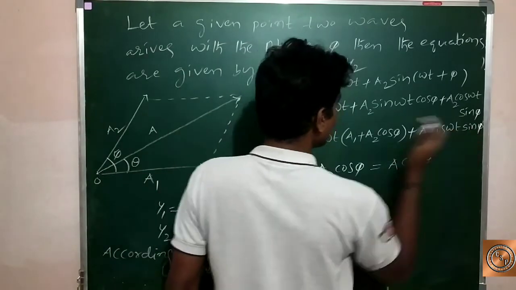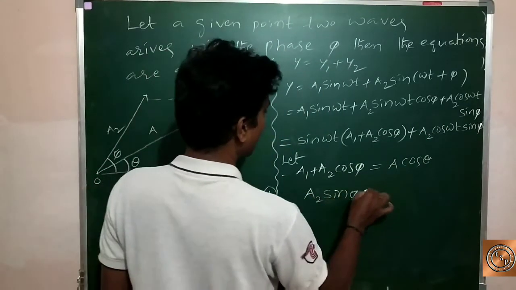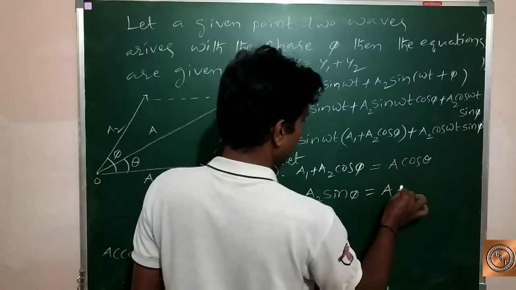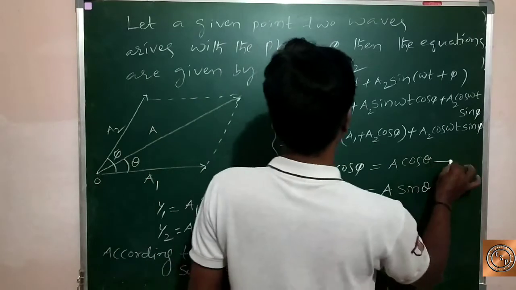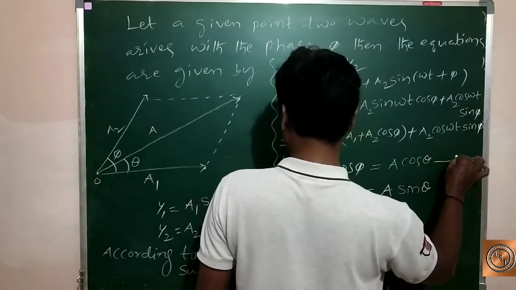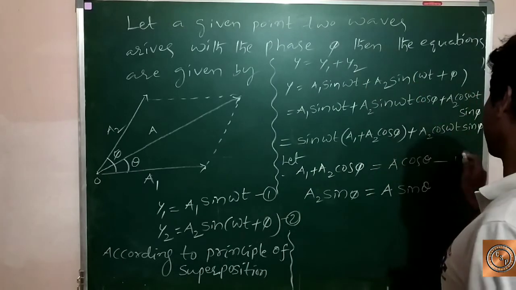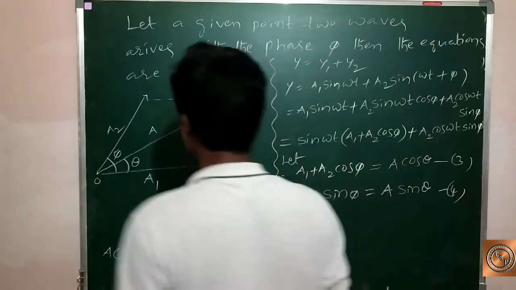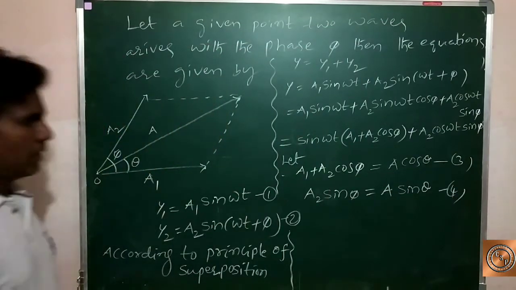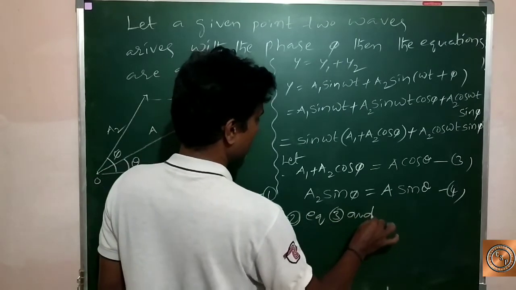Next, a2 sine pi we consider as A sine theta. This is the third equation and this is the fourth equation.